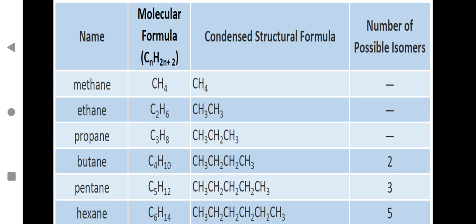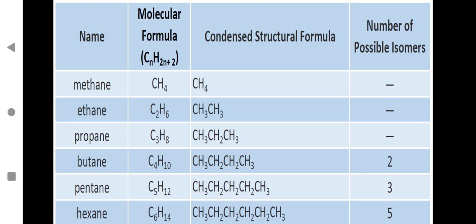And when you write the condensed structural formula, you have CH4, then CH3-CH3 for the second member. Third member you can write CH3-CH2-CH3. Fourth member you can draw as CH3-CH2-CH2-CH3. Fifth member, that is pentane, again you continue the straight chain: CH3-CH2-CH2-CH2-CH3.